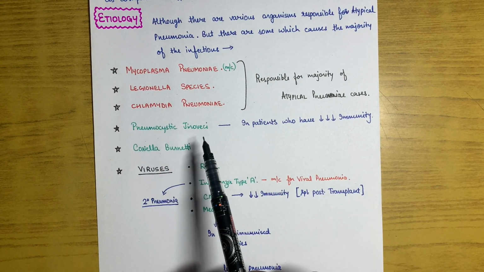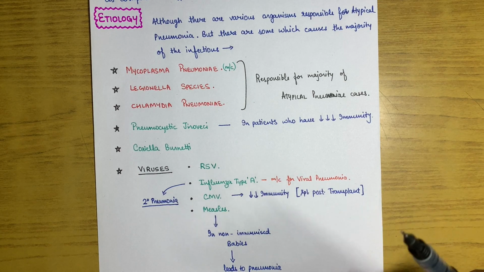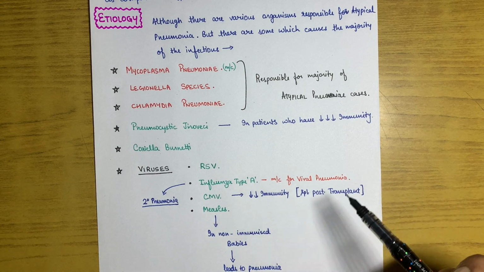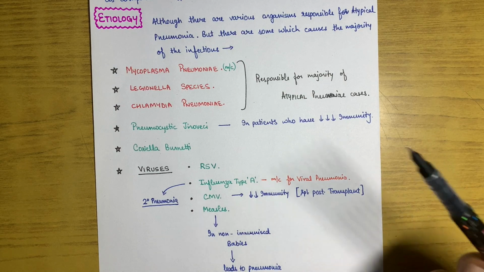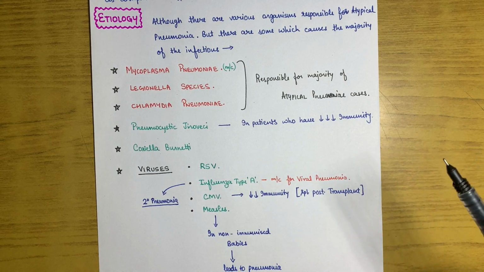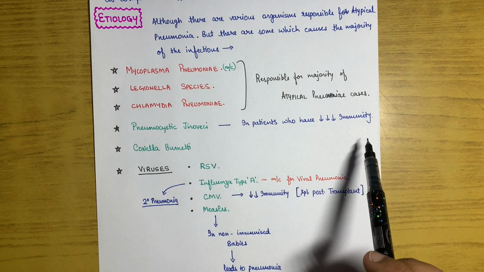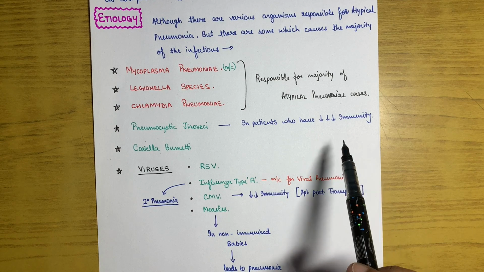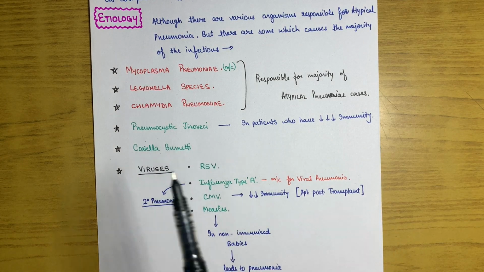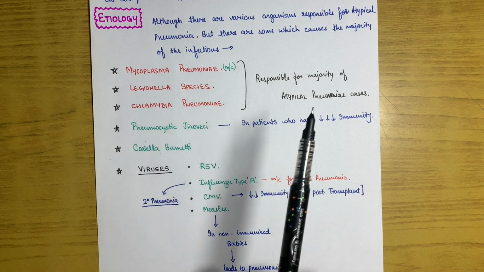Pneumocystis jirovecii does not cause infection in every person. It only attacks persons who have very low immunity, or immunocompromised patients, such as AIDS patients, especially those who have a CD4 count less than 200. In those patients, if the patient contracts pneumonia, it will be due to Pneumocystis jirovecii. Apart from that, Coxiella burnetii also causes atypical pneumonia.